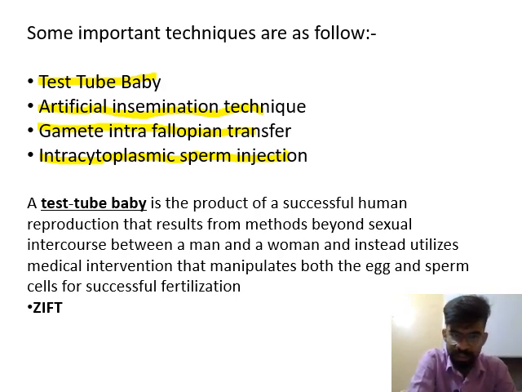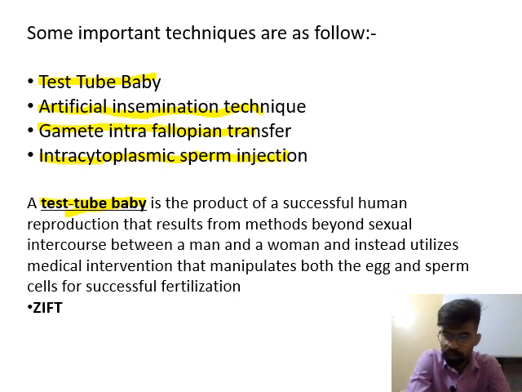Now we start with a test tube baby. What is a test tube baby? Test tube is the method in which sperm and ovum are fertilized outside the female body in a test tube condition. In a test tube condition means sperm is taken from its male partner or a healthy donor, and ovum is removed from the ovary, and this ovum and sperm under ideal condition or under lab condition are fertilized or are fused in test tube state.